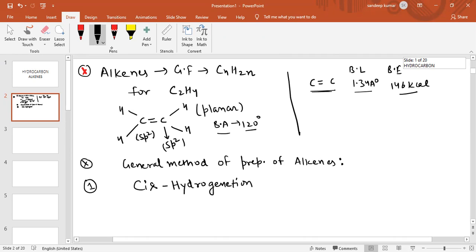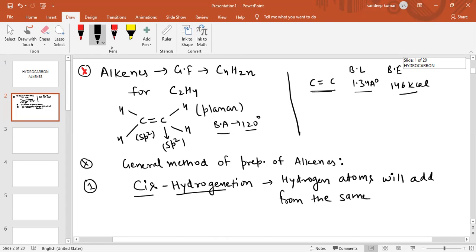What is cis hydrogenation? Cis means hydrogen atoms will add from the same side of the plane. When hydrogen atoms add from the same side of the plane, this is called cis hydrogenation. So the first method we are going to discuss is cis hydrogenation.